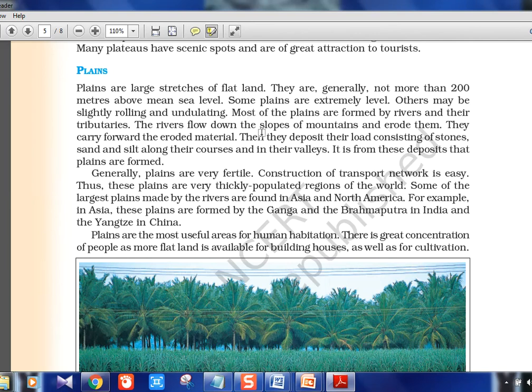So here important points. Rivers, actually they are telling about rivers only. Deposit load consisting of stone, sand, silt along their courses and their valleys. This is from the deposit that plains are formed. Okay, like in the mountains rivers will originate, it will come down and it will settle somewhere with all the silt and all the things. So that is how plains are generally formed.